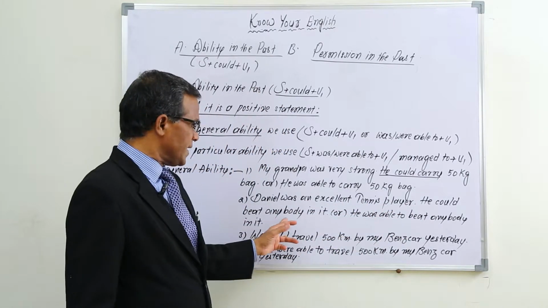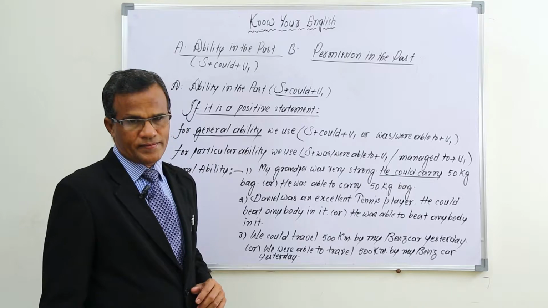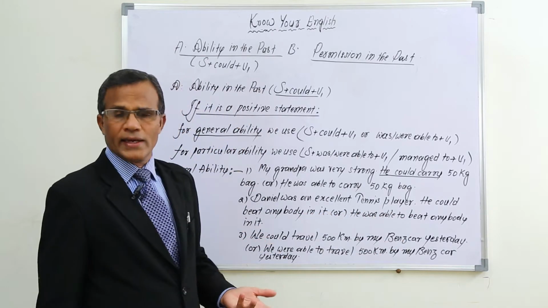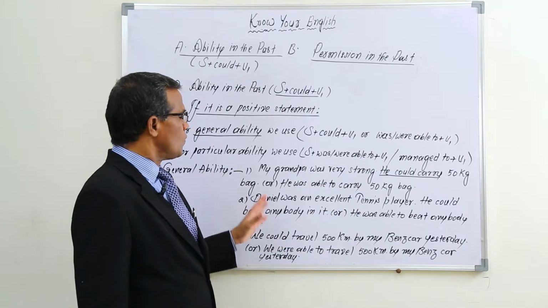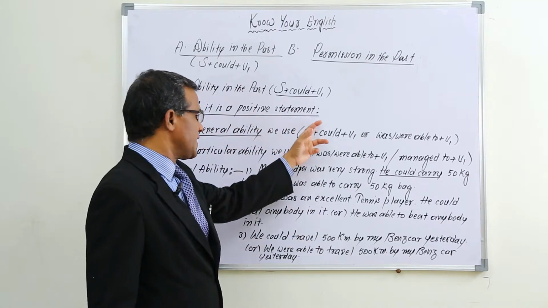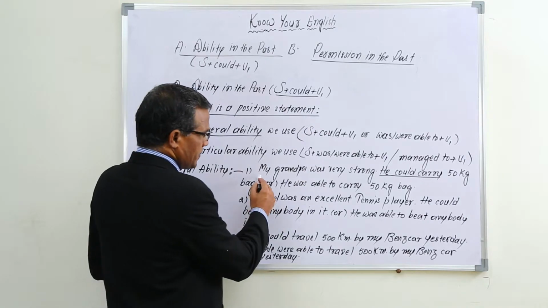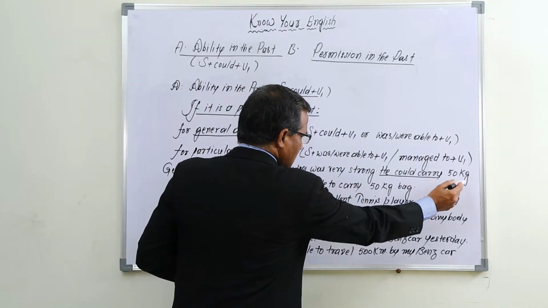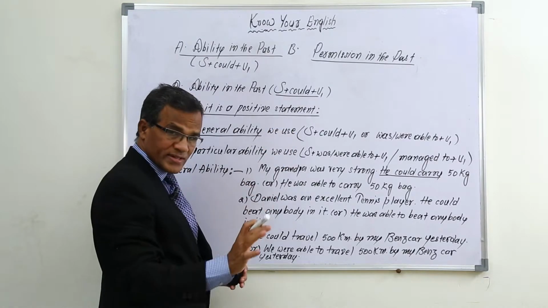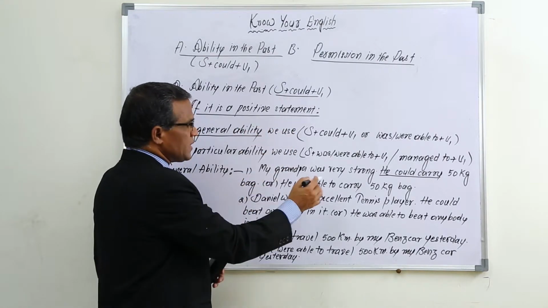He could beat anybody in it, or he was able to beat anybody in it. So when it is general ability, if it is a positive statement, you see here, my grandpa was, he could carry 50 kg bag is a statement, it's not a question, and it is in positive way.